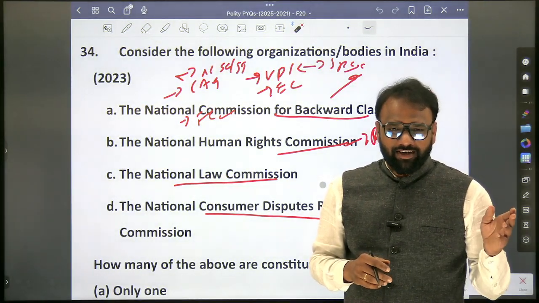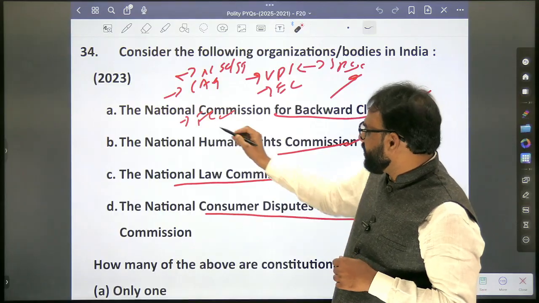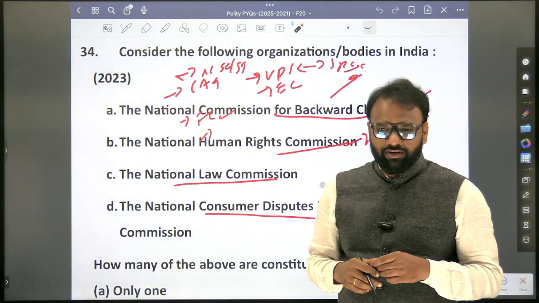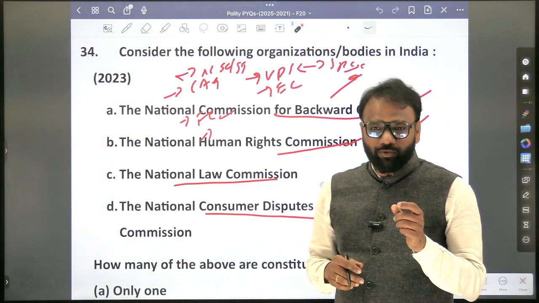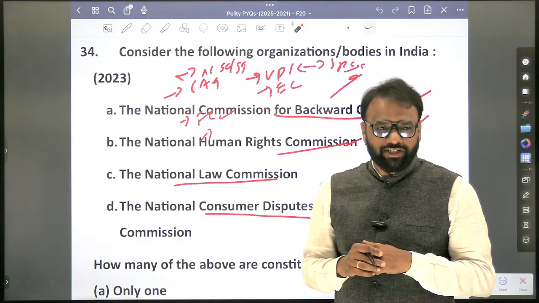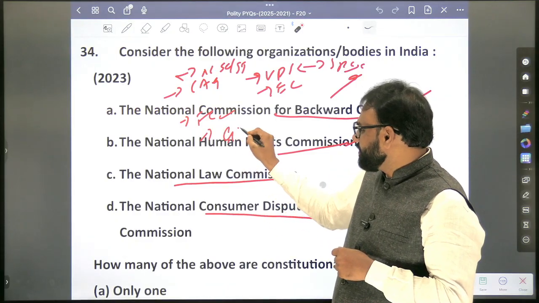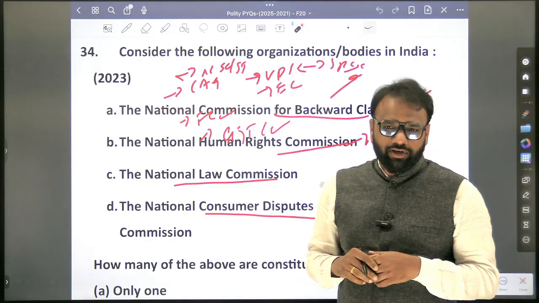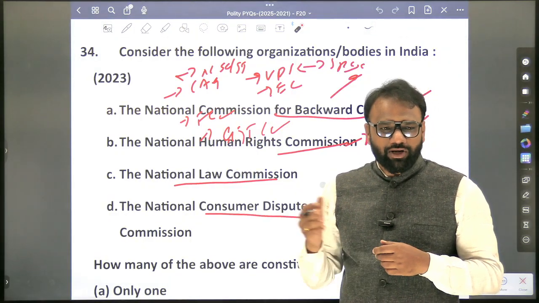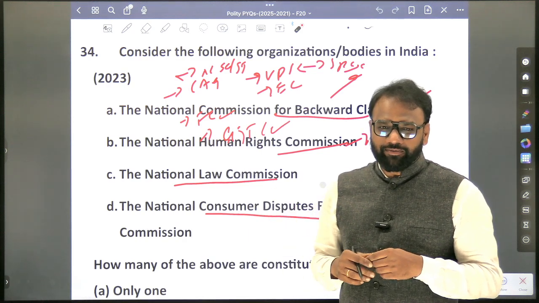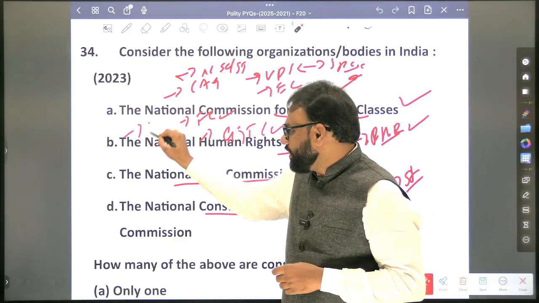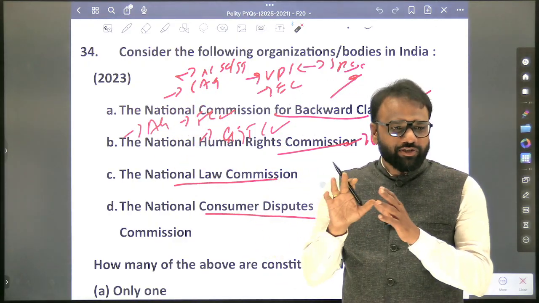EC, I think I mentioned. GST. Goods and Services. What body should be present there? GST Council is a constitutional body. Interstate Council is a constitutional body. Next. Zonal Council is a constitutional body. No. Next. Linguistic, that is not that important. Attorney General, very important. So we'll make a list. Okay, we'll make a list of constitutional bodies.